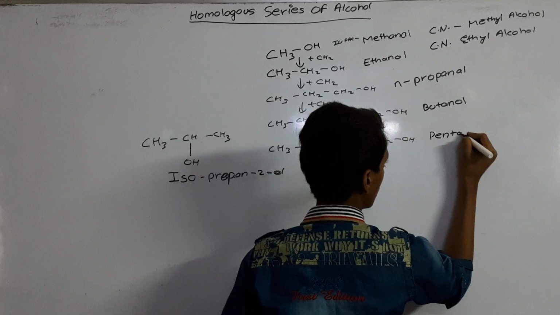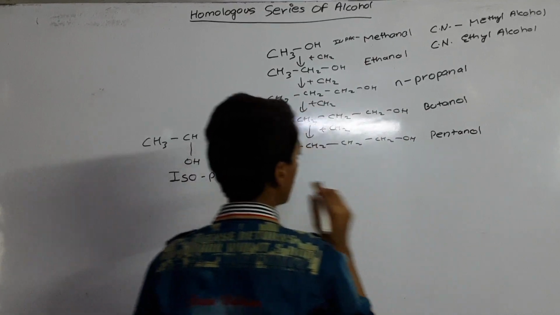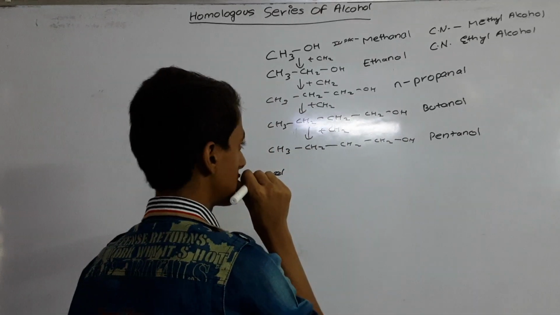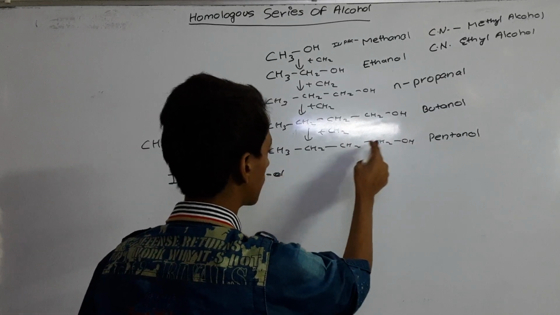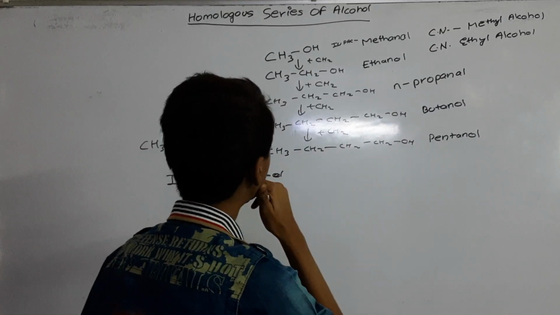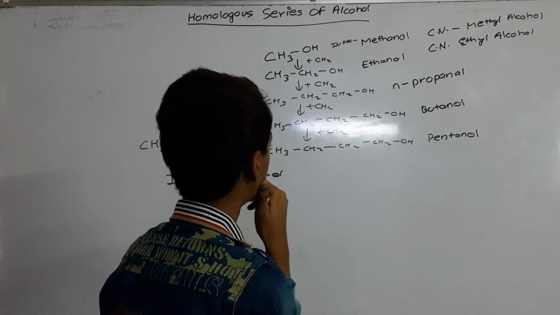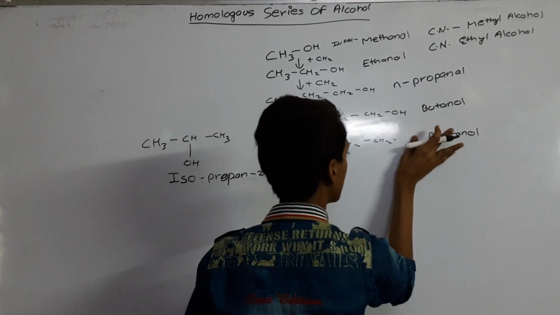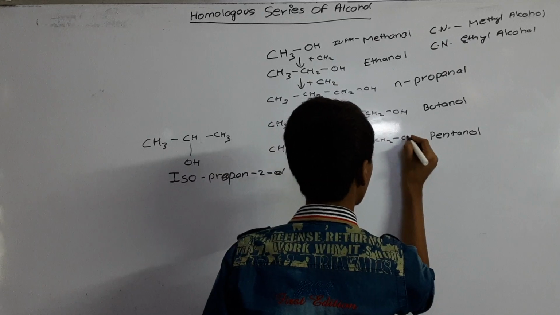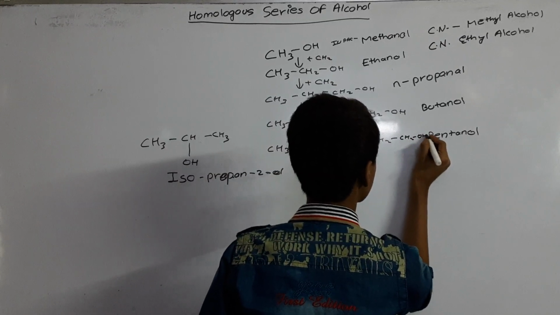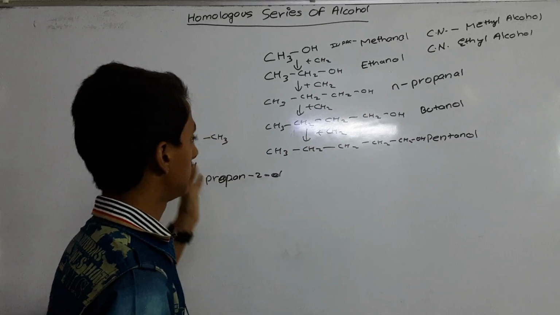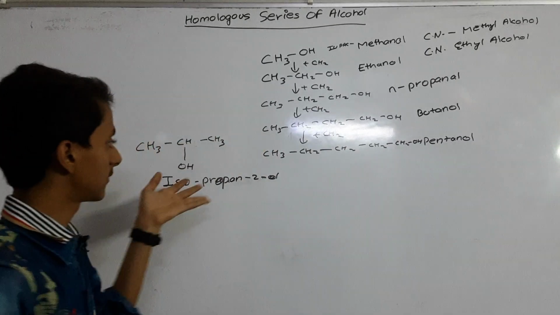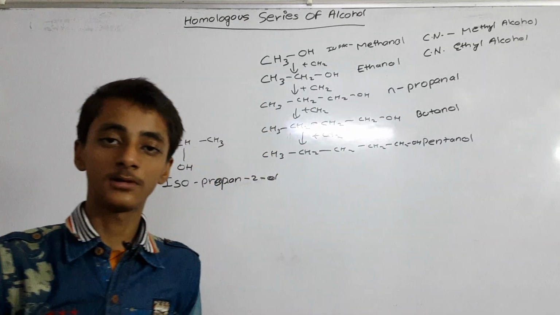For the last one you need to add one more CH2 group, because the fourth and fifth differ by that. You can count out the carbons: 1, 2, 3, 4. So this is all for the homologous series of alcohol.